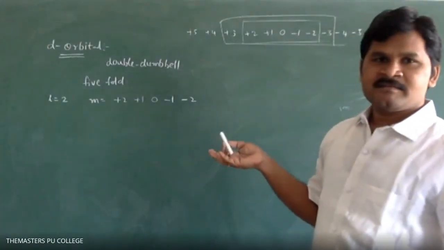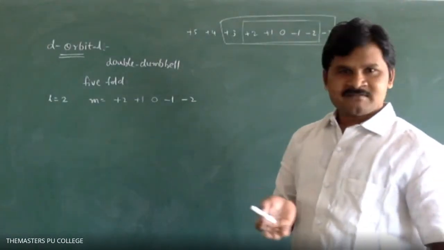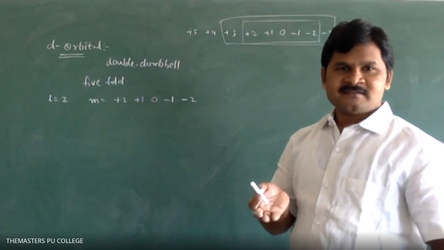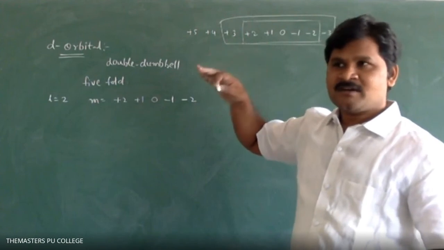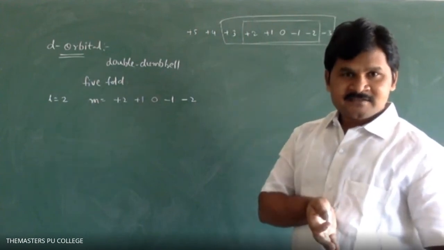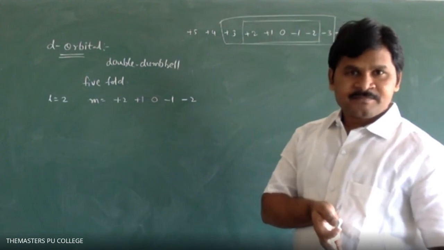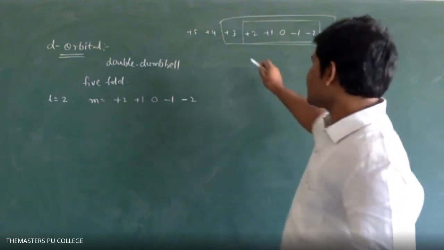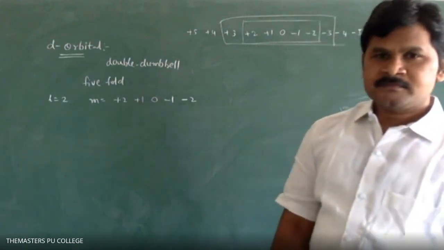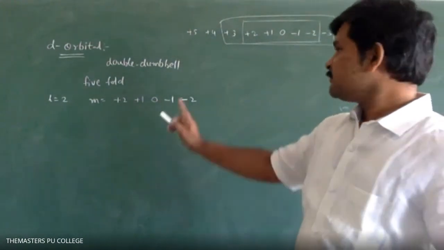That's the maximum, f orbital only we have. Students, we have f block elements, not other elements. S block, P block, D block, F block. Other than that, do we have any orbitals? Till now, we don't have. So that's the maximum, plus 3 to minus 3. Any doubt? Okay.